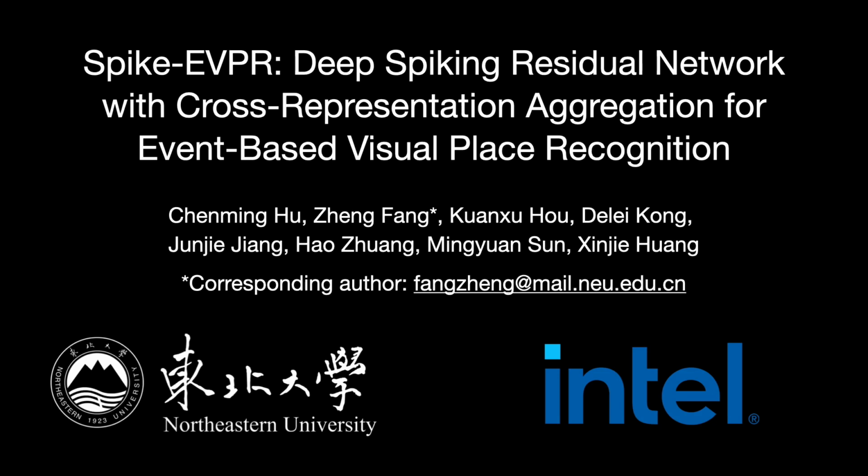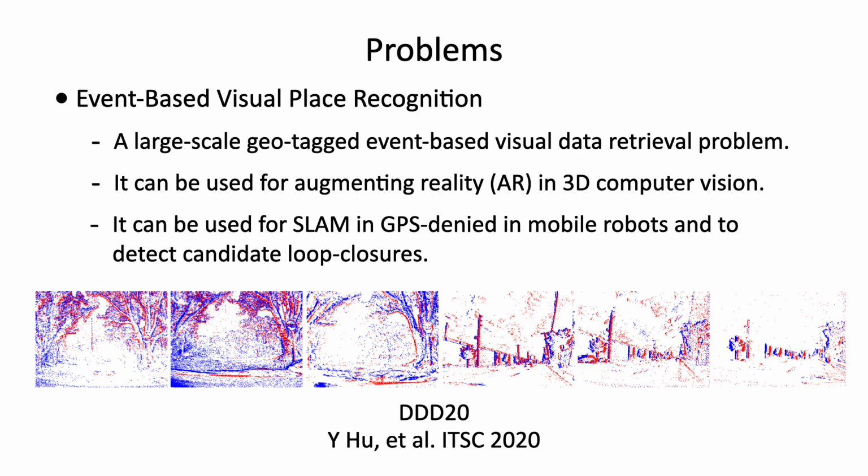In this paper, we propose Spike-EVPR, an event-based visual place recognition pipeline with cross-representation aggregation networks using deep spiking residual network. Visual place recognition is a very challenging problem in the field of computer vision and mobile robotics. It can be used for augmented reality in 3D computer vision and loop closure detection in SLAM.